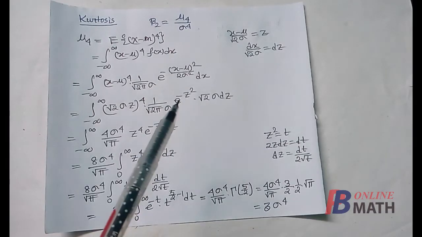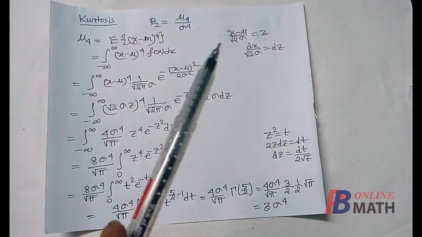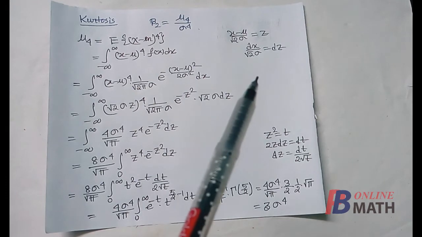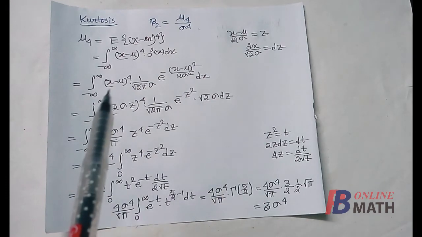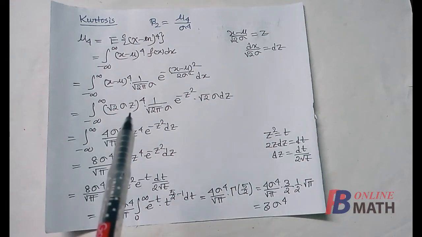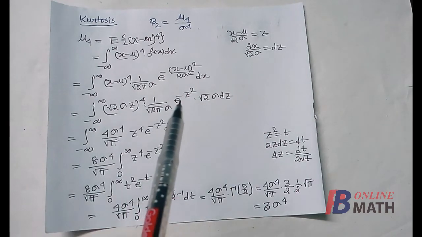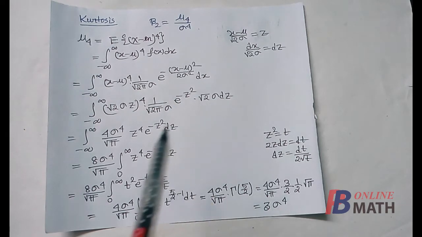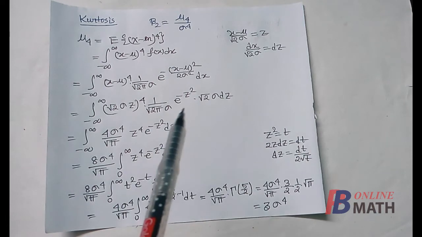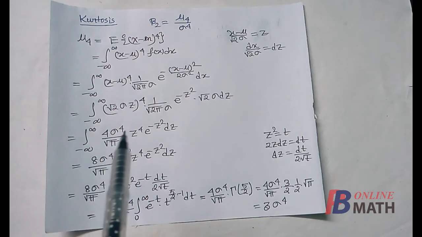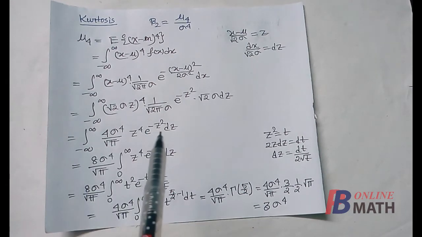To evaluate this integral, we need to use the same transformation, x minus mu by root 2 sigma equal to z. If we replace this transformation, then x minus mu equals root 2 sigma z, so it is root 2 sigma z to the power 4 and e to the power minus z square, and dx equals root 2 sigma into dz. The limits remain unchanged. Now this can be written as 4 sigma to the power 4 by root pi, and this is z to the power 4 multiplied by e to the power minus z square.